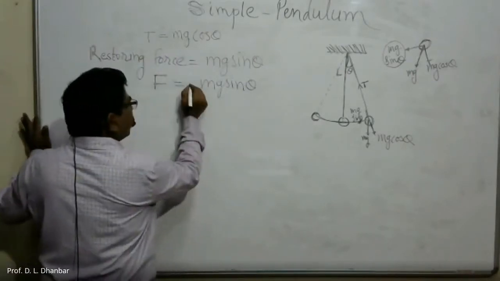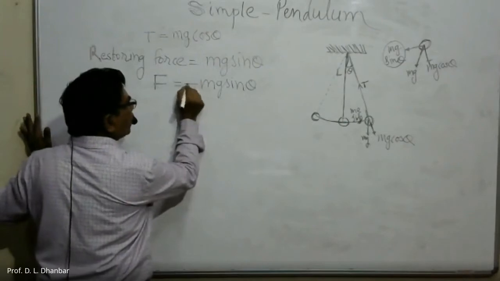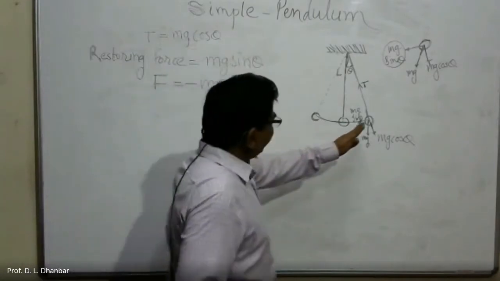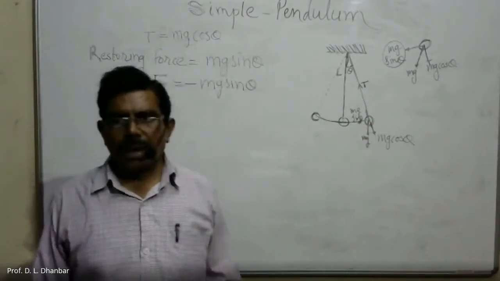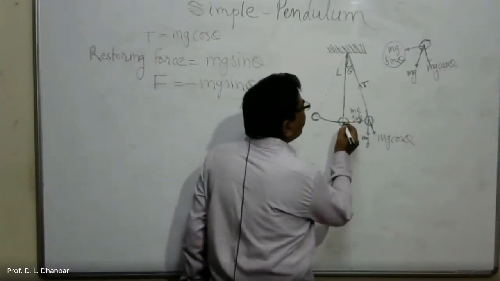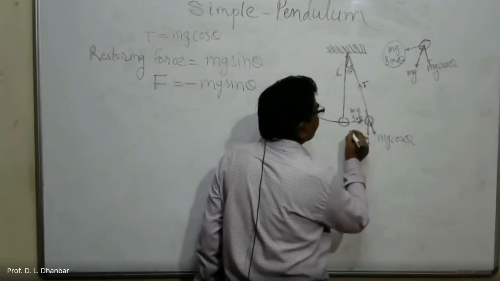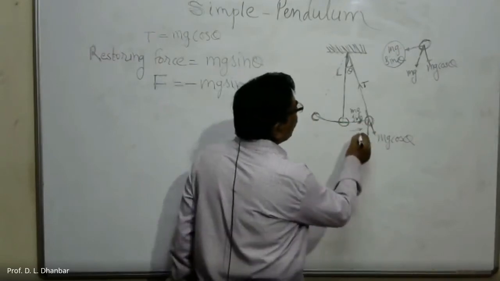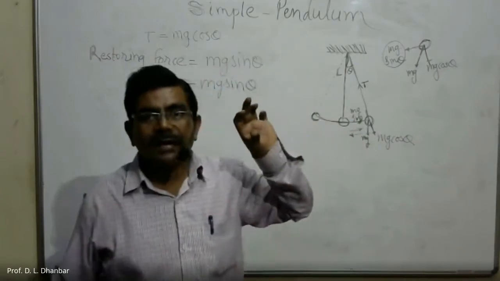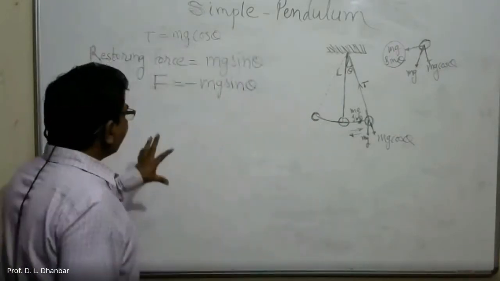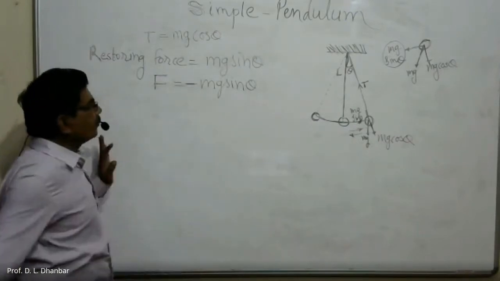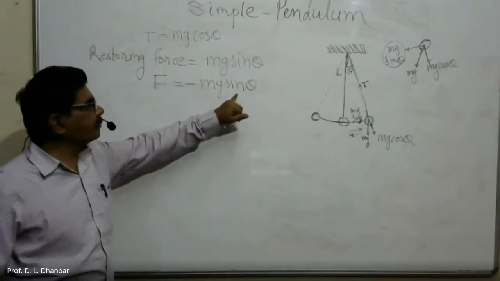And here we have to introduce a minus sign, because the restoring force is directed towards the mean position, whereas theta goes on increasing in this direction. These two directions are exactly opposite to each other, and to indicate this sign convention, we use this negative sign here. So F is equal to minus mg sin theta.